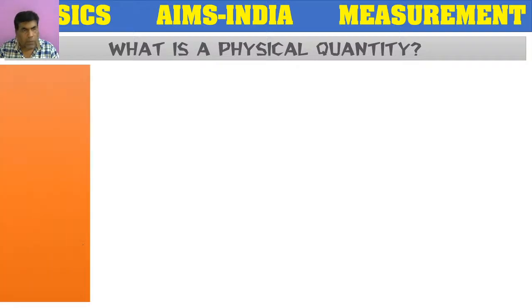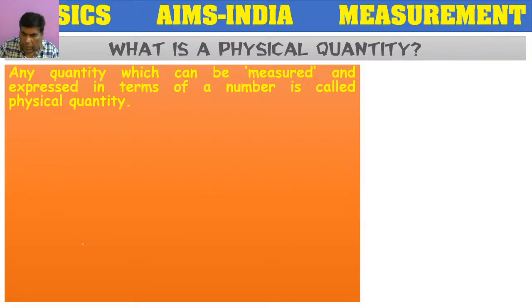So what is a physical quantity? Just now we have learned about quantity. Quantity means the size or amount or magnitude. Here magnitude means value. The value of an object is called quantity. Physical quantity means any quantity which can be measured. How to measure any object? We have many kinds of measuring devices. For measuring length, we have a scale. For measuring mass, we have a common balance. For measuring time, we have a clock.